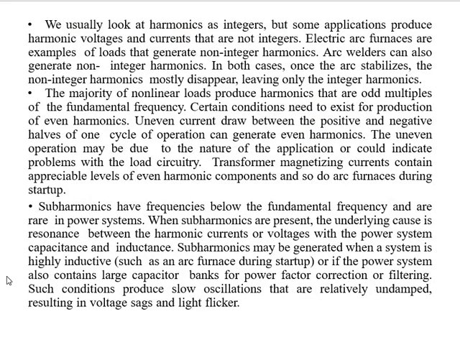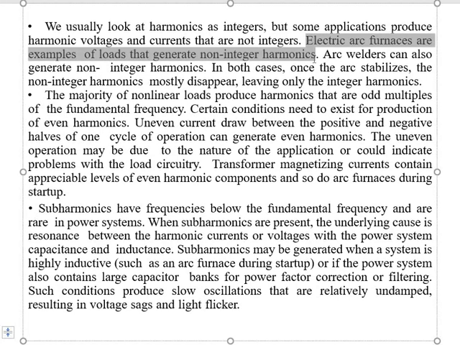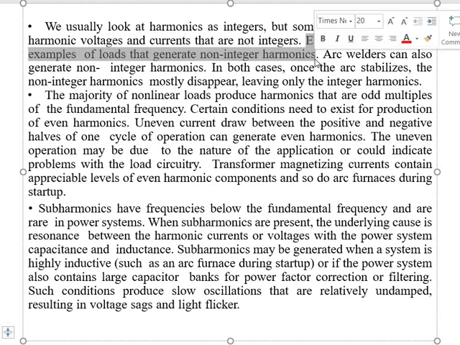We usually look at harmonics as integers, but some applications produce harmonic voltage and current that are non-integer. So electric arc furnaces are examples of loads that generate non-linear, non-integer harmonics.